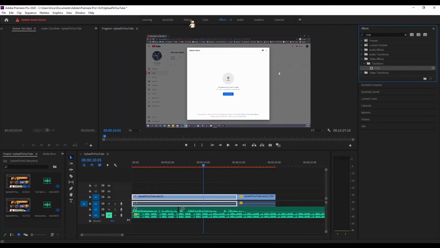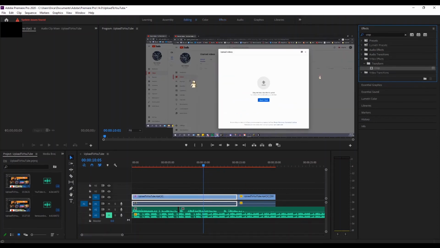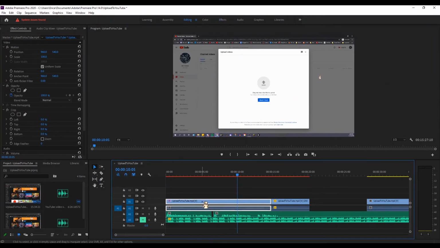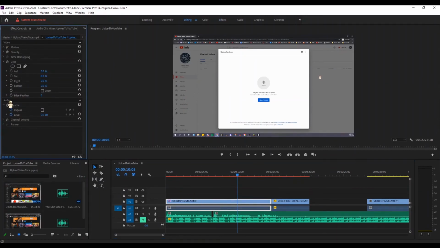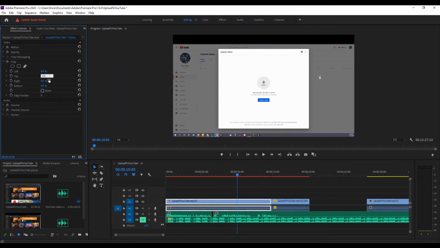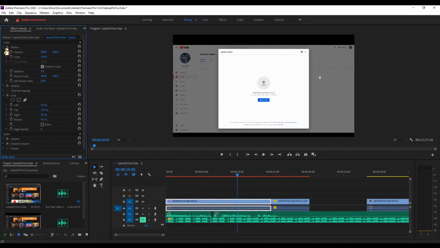Click on the Editing section along the top and notice on the video clip of the effects controls, there is now a new section called crop. By changing the left, top, right, and bottom settings, you can crop your video how you need it to. You can then use the scale settings above to fill the area with your video how you would like.